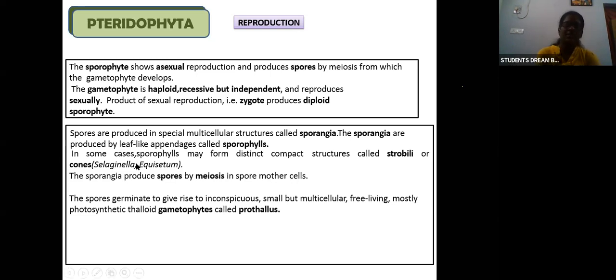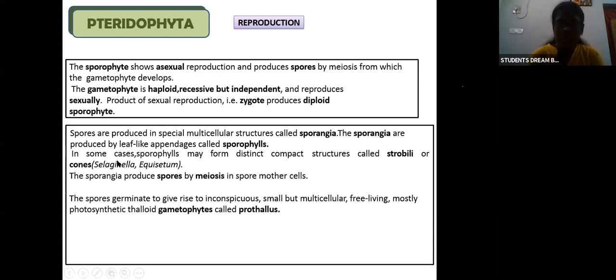In some cases, sporophylls form distinct compact structures called strobili or cones. These are various structures, and they are given different names, that's it.